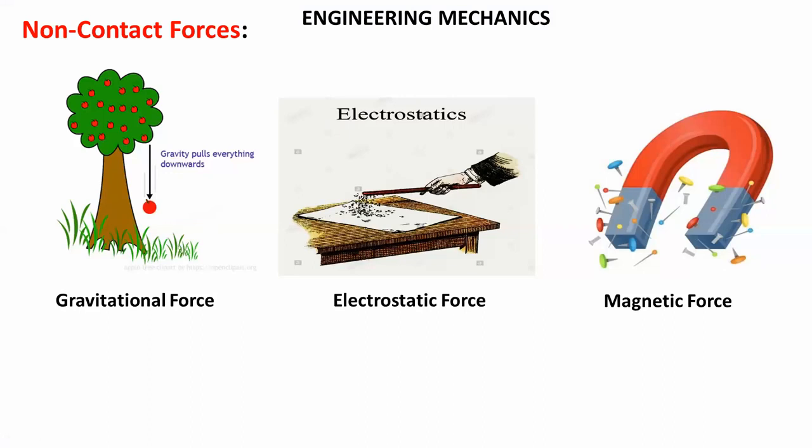You must have performed this experiment. If you rub an ebonite stick on wool, it gets charged and will attract paper particles. This is because of the electrostatic force. And the last example is for the magnetic force. So these are called non-contact forces. The forces that exist without any physical contact are called non-contact forces.